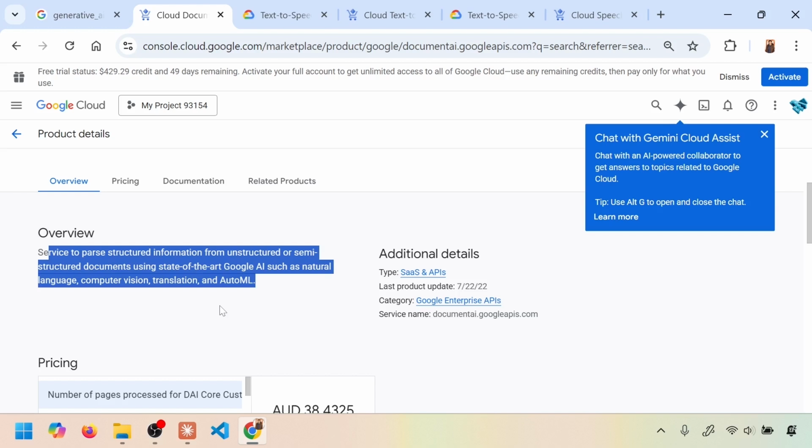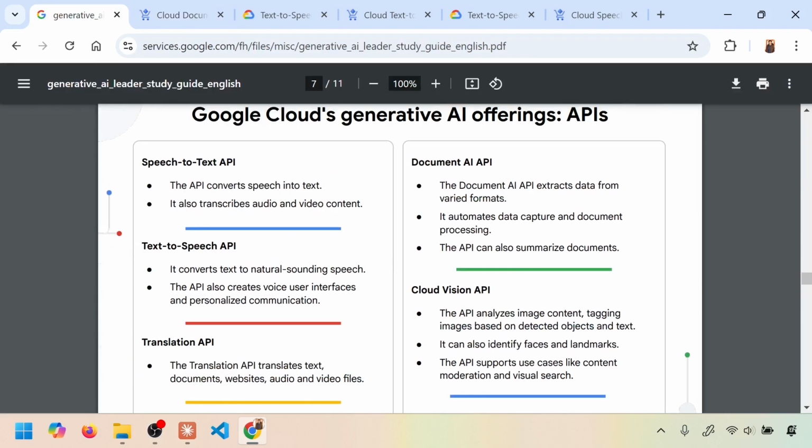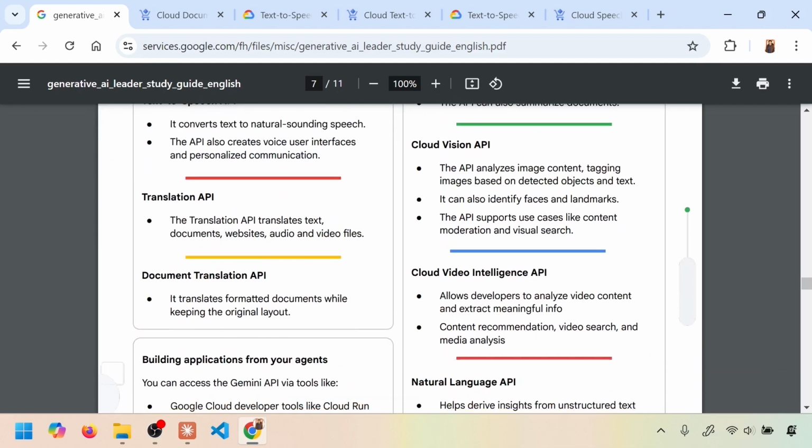So that is one thing I would like to mention here: most of these things an API like Gemini 2.5 Pro will do. But why do we need to use these specialized APIs? Because they are fast, they are cost effective, and they are specially trained to do that particular piece of work, so they may be better at what they are supposed to do. That's where these APIs come into the picture.